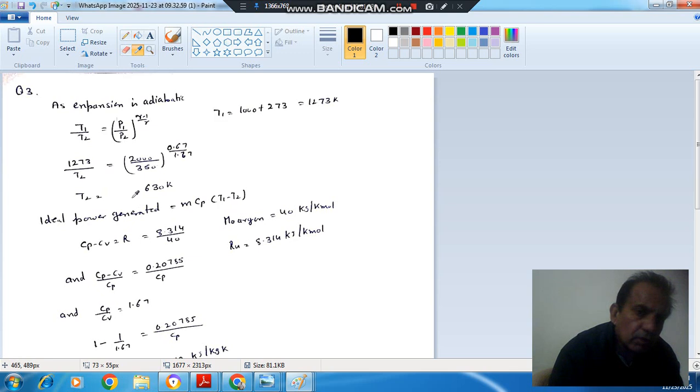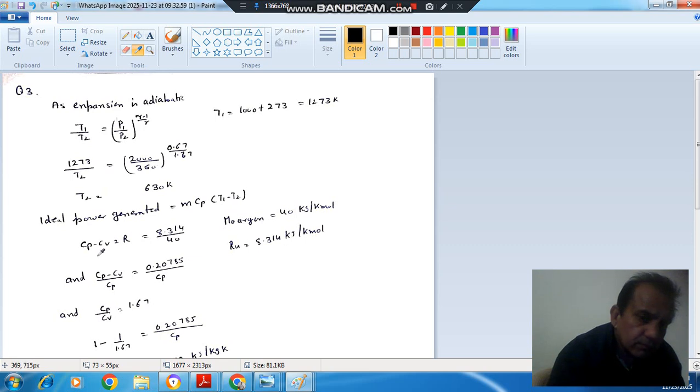Now we have the final temperature, the initial temperature, and the mass flow rate, that is 0.5 kilogram per second. So we can calculate the ideal power generated, that is m Cp (T1 minus T2). Cp can also be calculated because it is given that the molecular weight of argon is 40 kilogram per kilomole and the gas flowing is argon. Universal gas constant is 8.314 kilojoule per kilomole Kelvin, and we know that Cp minus Cv is R, the characteristic gas constant, that is Ru by molecular weight.